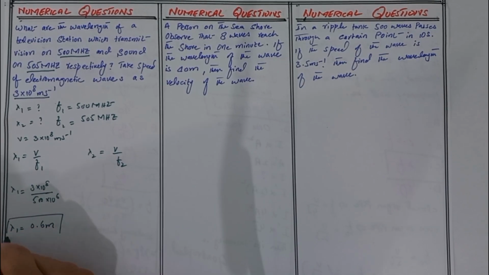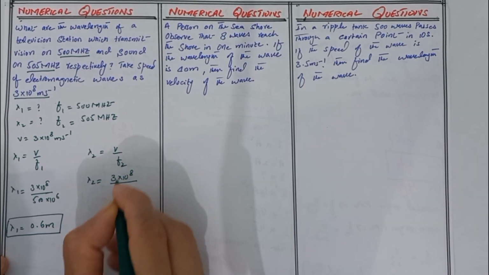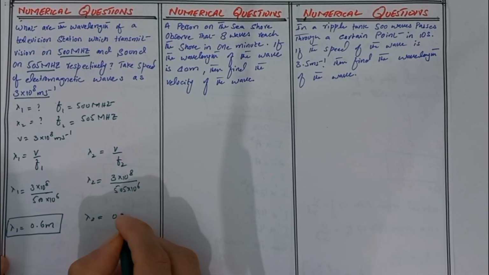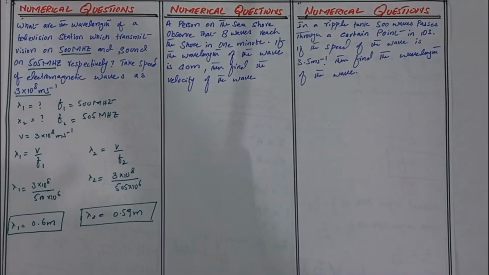So lambda 1 is equal to 0.6 meter. Similarly, we find lambda 2. We know the value of the velocity is 3 into 10 to the power 8 and F2 is 505 into 10 to the power 6. So lambda 2 is equal to 0.59 meter. That is the value of lambda 2.